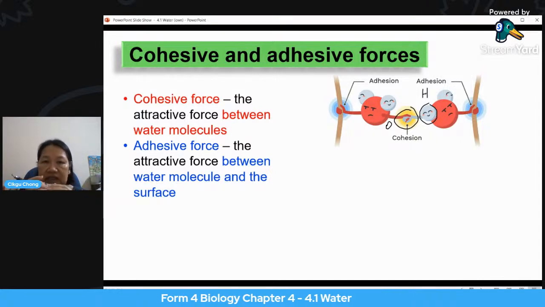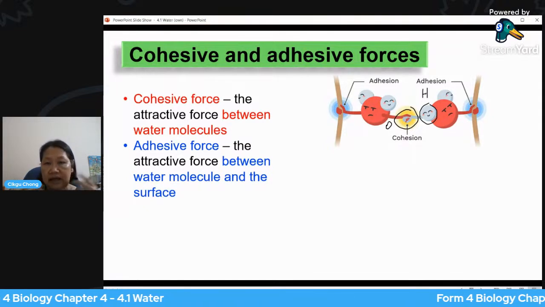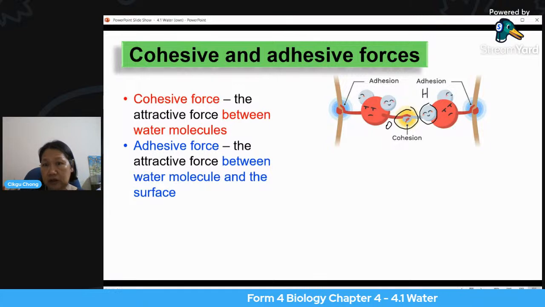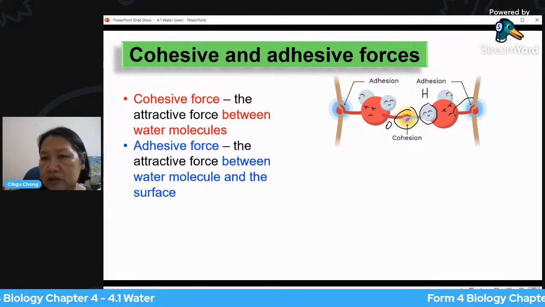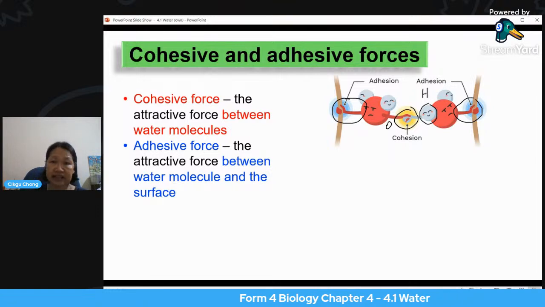This force here is a cohesion force, or we call it cohesive force. Okay, that is one. All right, the next one, adhesive force. There also exists another force, the attractive force between the water molecule and the surface. So you notice that water likes to stick to certain surfaces. That force is called adhesion or adhesive force.